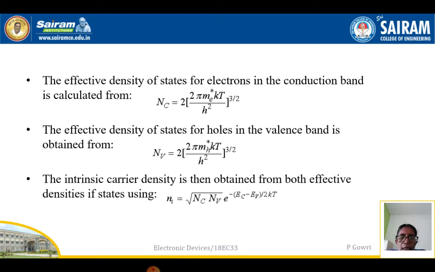Similarly, the intrinsic carrier density is obtained from both effective densities of states, given as Ni is equal to square root of Nc Nv into e power minus (Ec minus Ev) divided by 2kT.